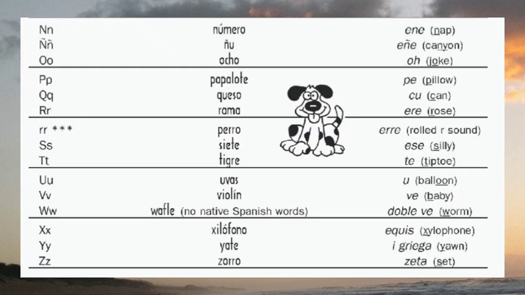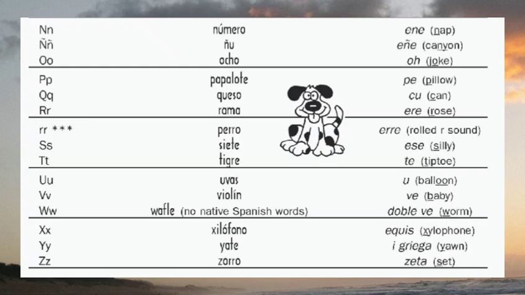Then it's letter T. For T we have tigre. Tigre is tiger. The sound of the letter is T. Next we have letter U. We have uvas. Uvas are grapes. The sound of the letter is U. Next we have V. We have the word violin. Violin is violin. The sound of the letter is V.